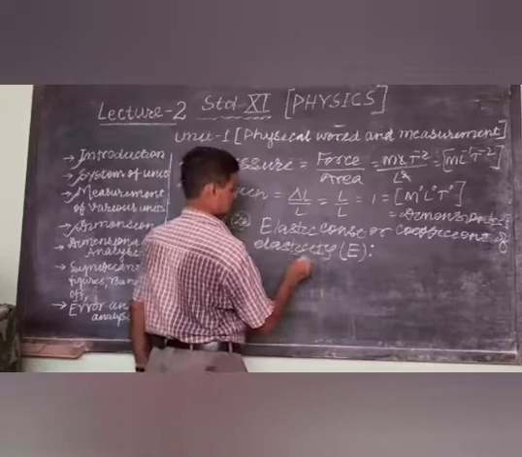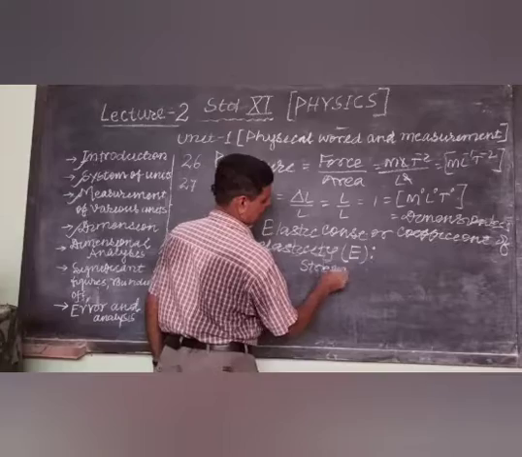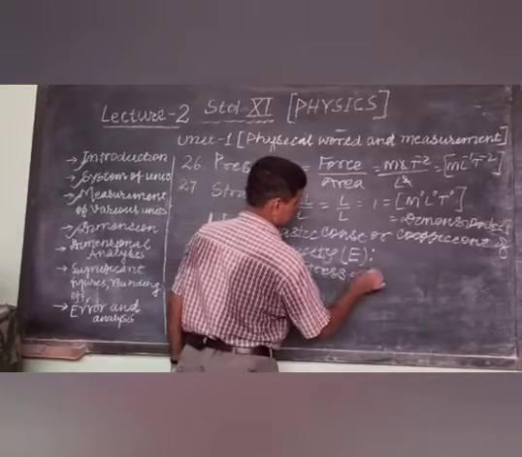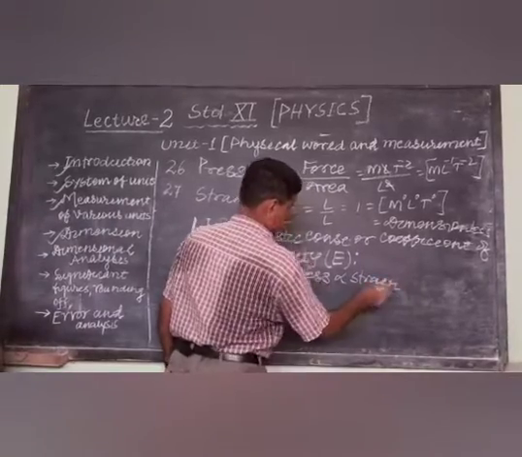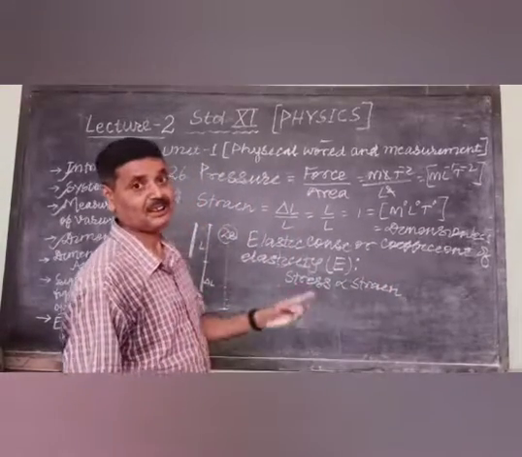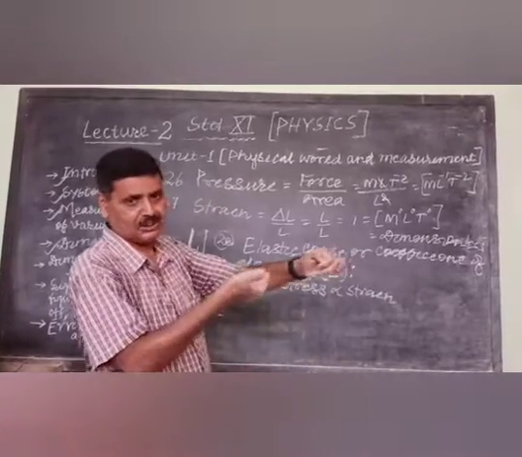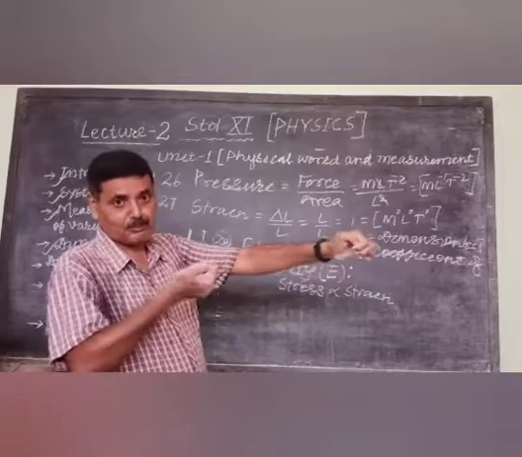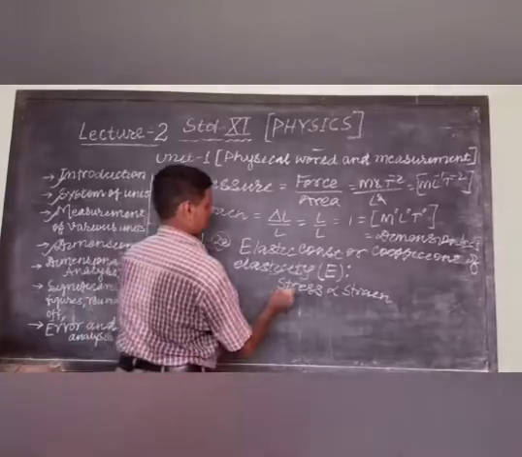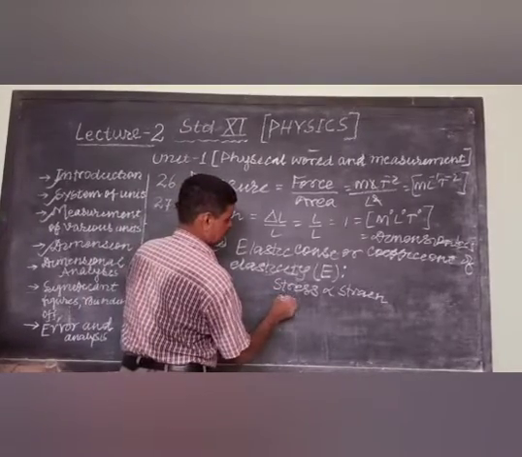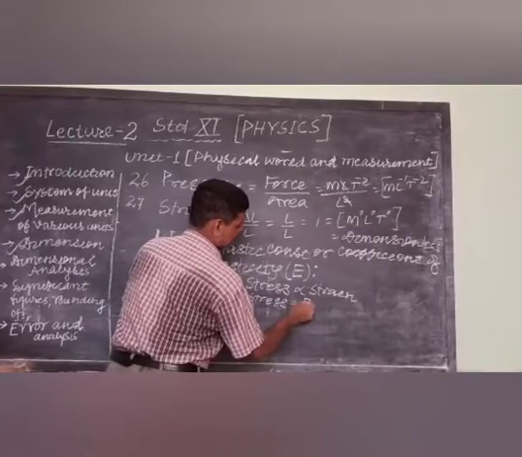In mathematical form, stress is directly proportional to strain. A condition was there: within elastic limit. You are familiar, rubber is taken, force is applied, it should not break, bearing capacity, elastic limit. Stress equal to E times strain.